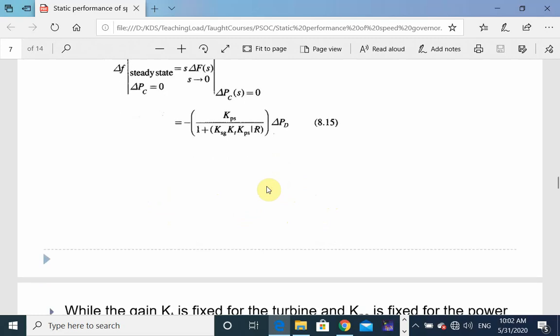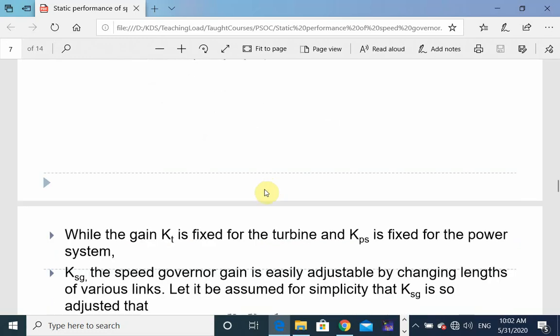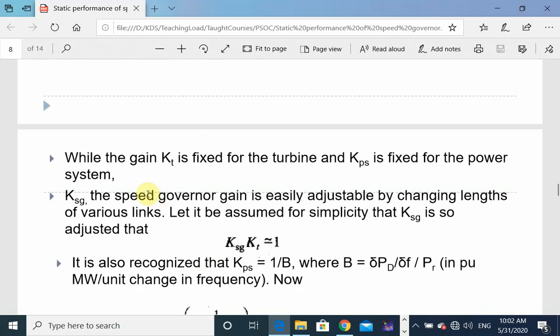Equation numbers are not consistent because I have taken the various equations from various resources. The gain Kt is fixed for the turbine and Kps is fixed for the power system. We are actually more interested in the speed governor system. The Kt, the gain of the turbine, and Kps, the gain of the power system, are fixed values.